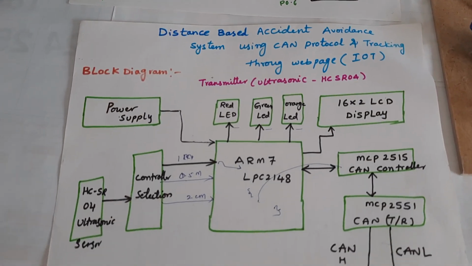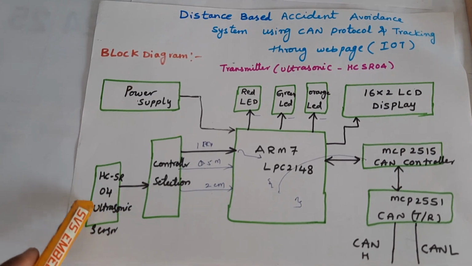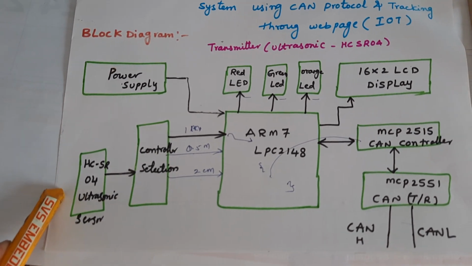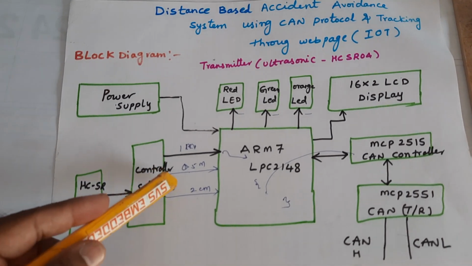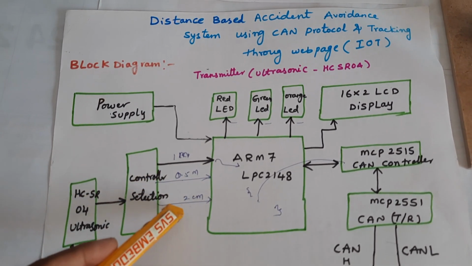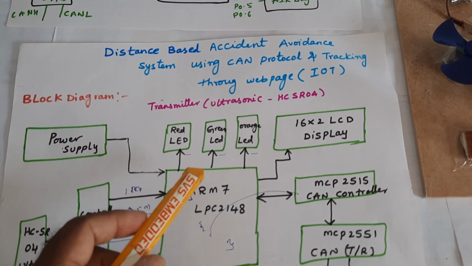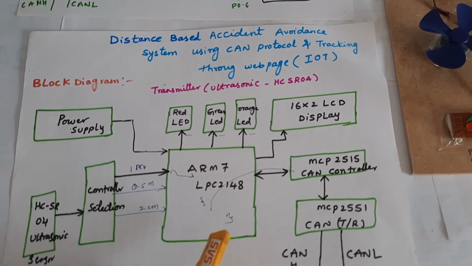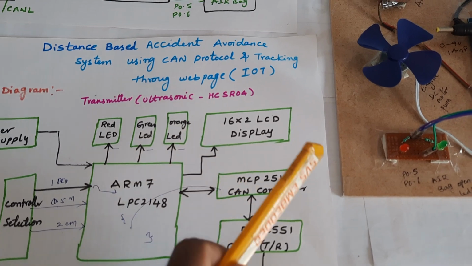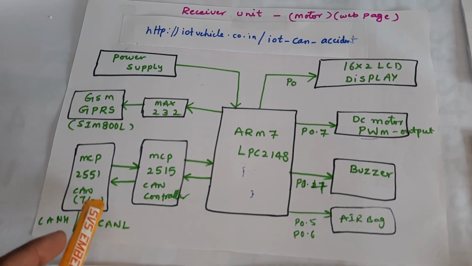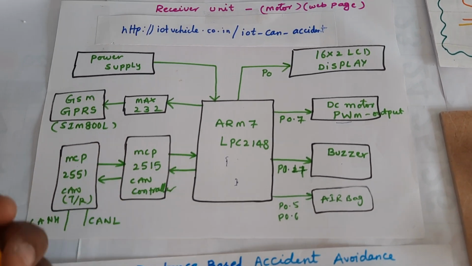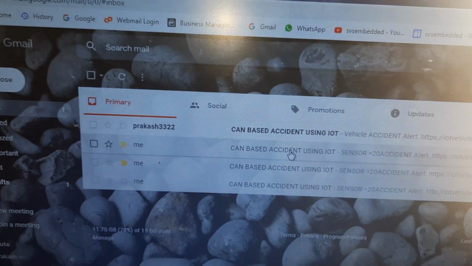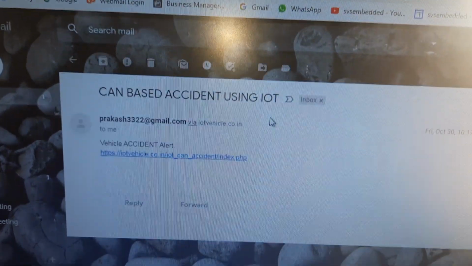Let us come into the individual parts. The HC-SR04 ultrasonic sensor and controller board measure the distance: 1 meter, 0.5 meter and 2 centimeter. Here we have a red LED, a green LED and an orange LED, displayed on the 16x2 LCD display as well. We are using a GSM GPRS modem. If anything happens, it will send the data to our own server. Here is the CAN based accident email alert.